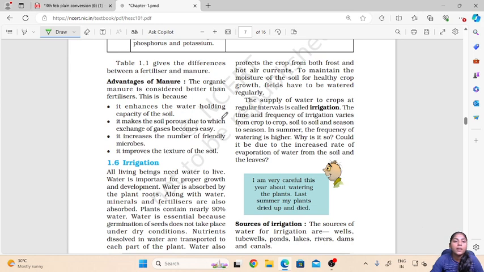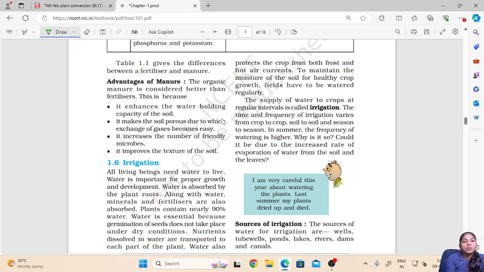Then the advantages of using manure. Since these manures are organic, they are considered a better option than the fertilizers, as fertilizers also have harmful effects such as they will make the soil less fertile and also cause water pollution.